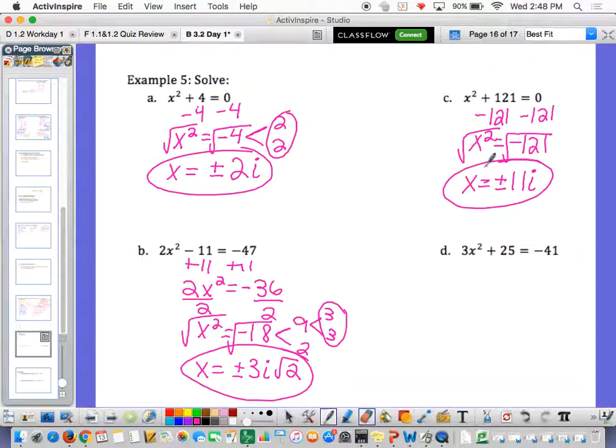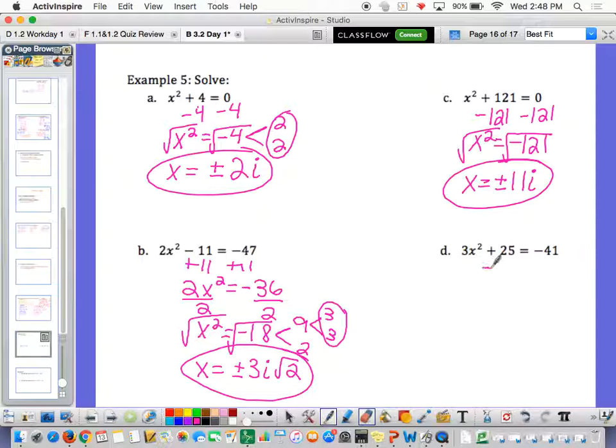That's two solutions, by the way. Positive 11i and negative 11i. Two solutions. So if you were to graph these, what do you think would happen? I don't really know, I'm just a teacher, but I think you probably wouldn't see them cross the x-axis, because that's what happened last section, and you wrote no real solution. So that's what's going to happen. You know it's imaginary if you go to graph it and it doesn't cross the x-axis. Okay?